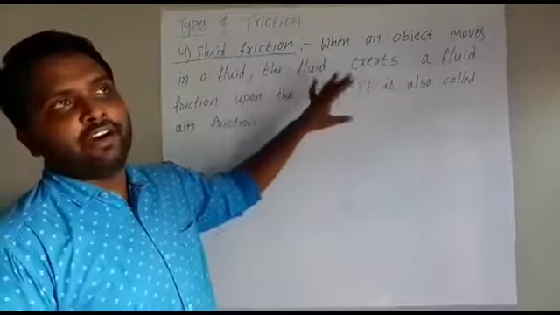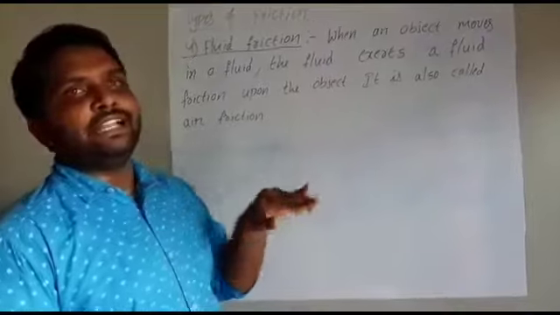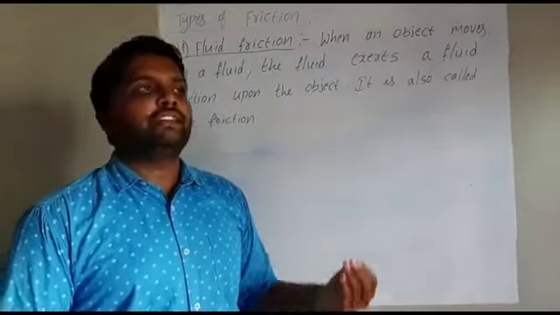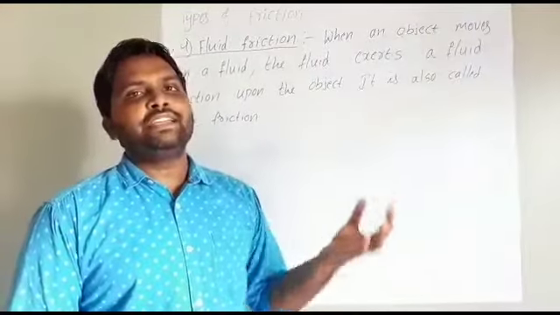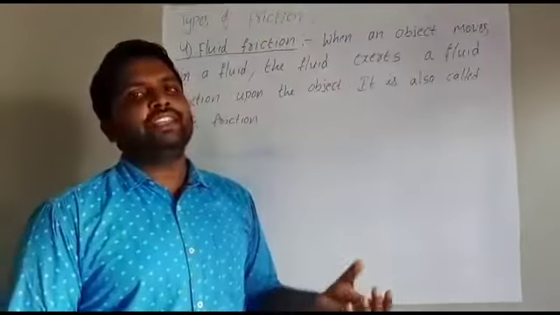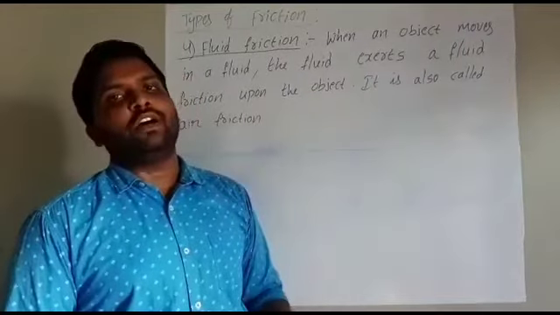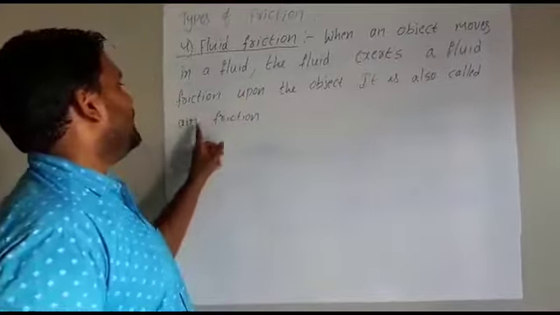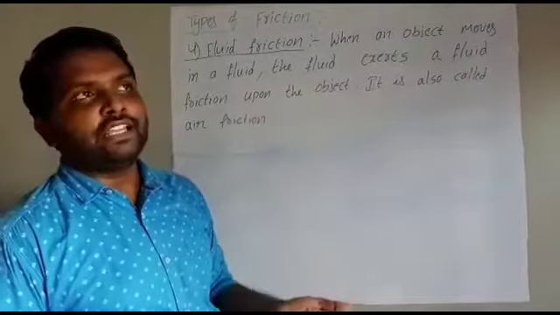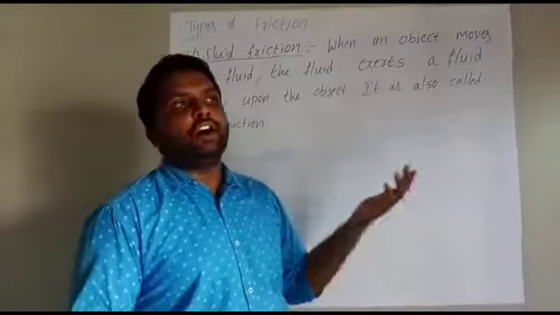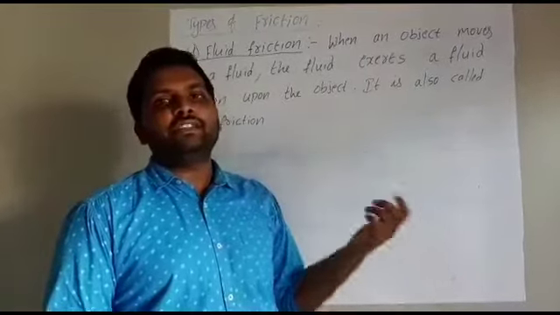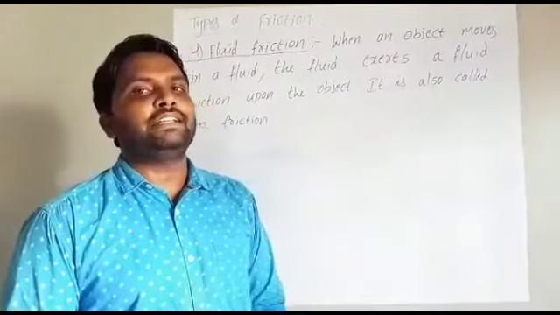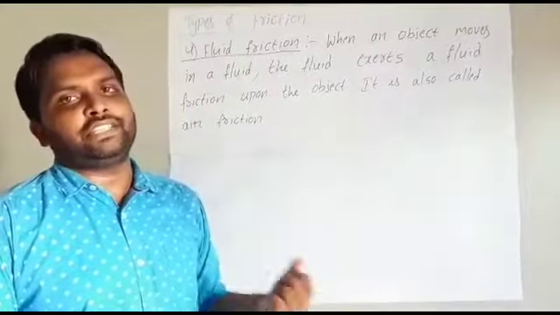Fluid means not only water. If the objects are moving in the air, those also create fluid friction. For example, an aeroplane going in air, there we can call the friction fluid friction. It is also called air friction or fluid friction, anything. If the objects are moving in the air, then we can call that friction air friction. If the objects are moving in the water, then we can call it fluid friction.